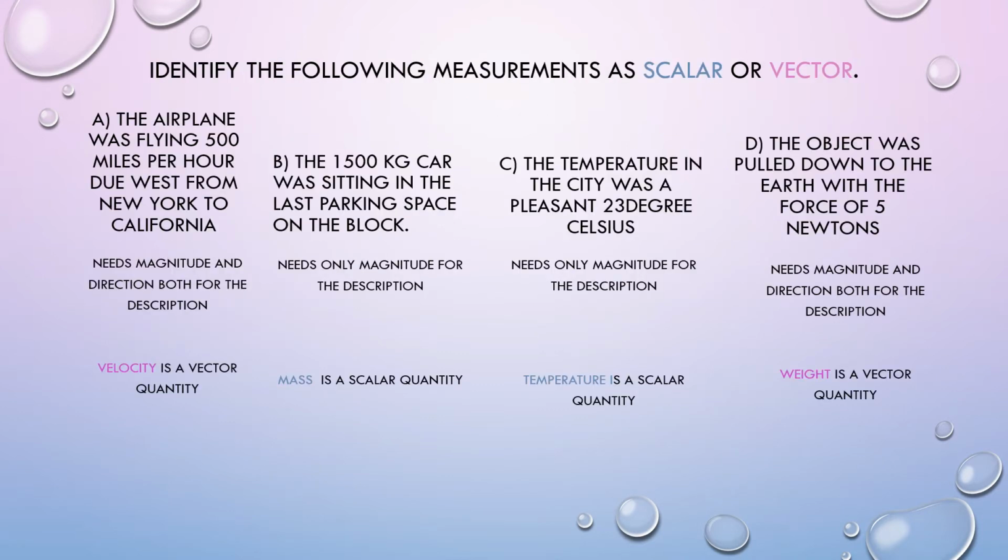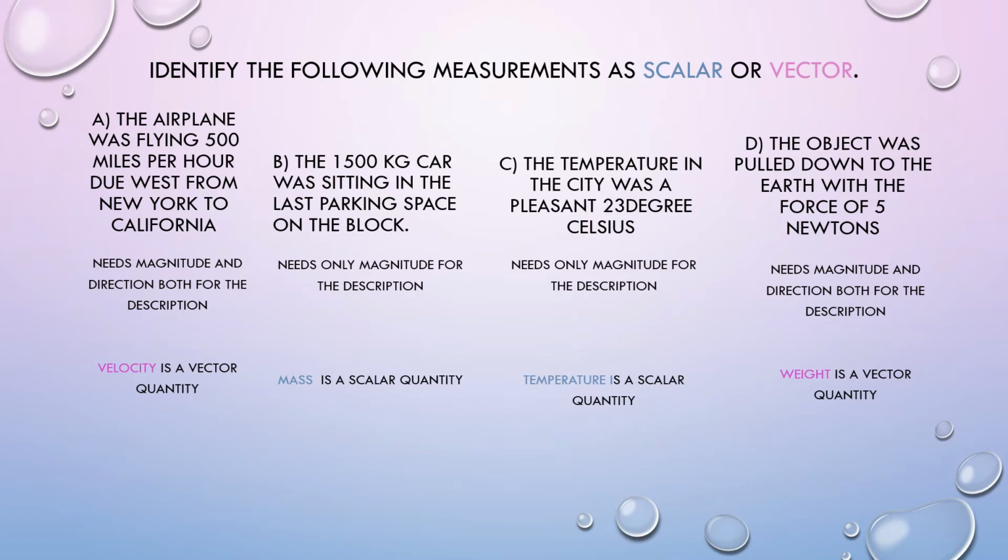Now let us try to identify the following measurements as scalar or vector. The first one is: the airplane was flying 500 miles per hour due west from New York to California. It has to go from one known destination to another, traveling in a certain direction.